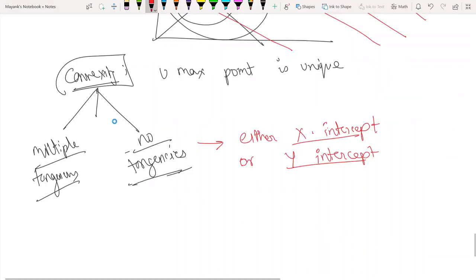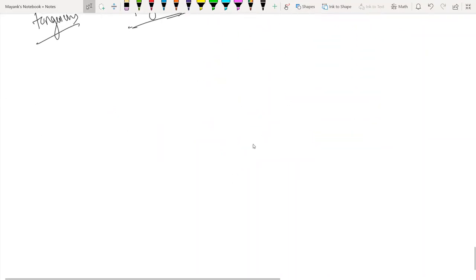A very good example for this is quasi-linear.